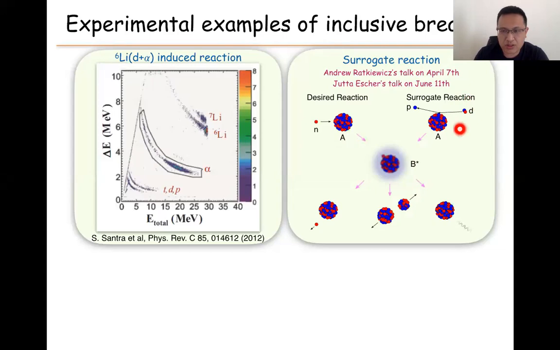So we use inverse kinematics, using deuterium as a target and A as a projectile. During this reaction, they can form the same compound nucleus and decay with different modes. But this is a kind of inclusive measurement because only the proton particle can be detected, and the others can be detected by gamma. For more detail, please focus on these two other talks.